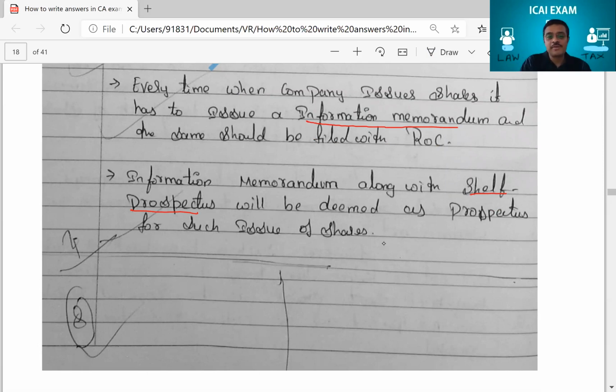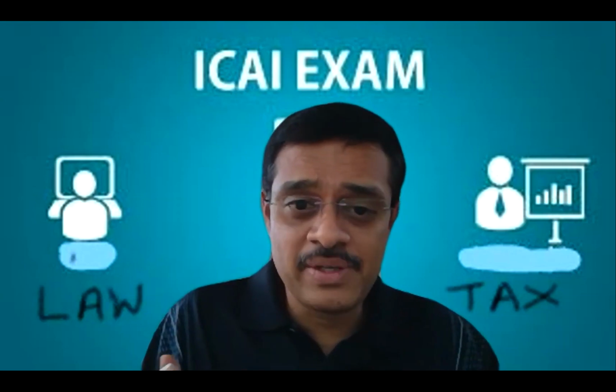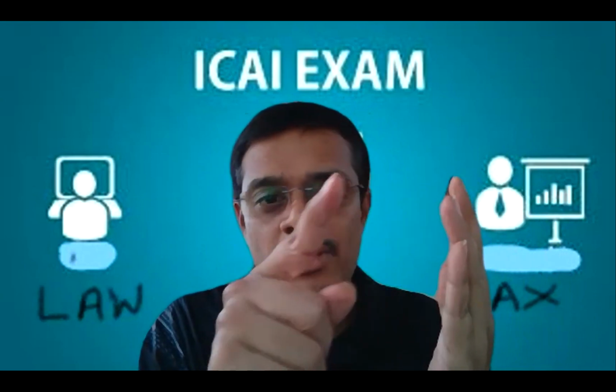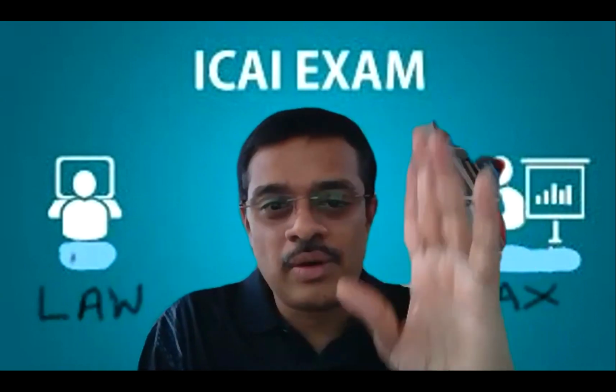So you need to think from examiner's point of view. See what happens for us when we correct the papers now as an examiner. Institute would have told if the student has written these points, for this point give him 1 mark, this point give him 1 mark, this ke liye 1 mark, this ke liye 1 mark, and the examiner will only see ye point hai kya hai to mark de do.